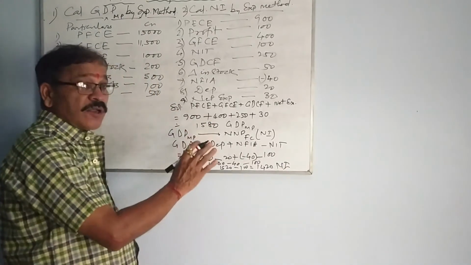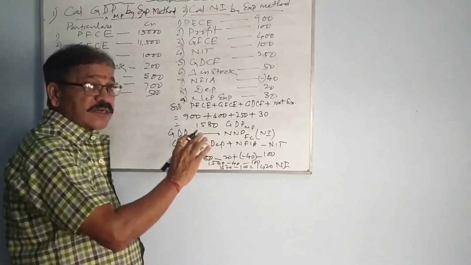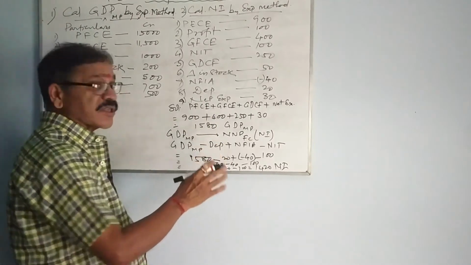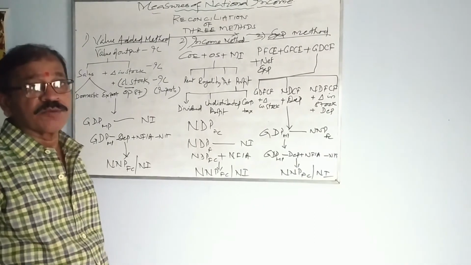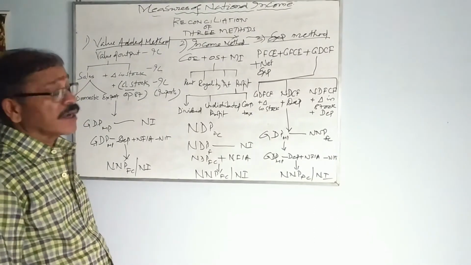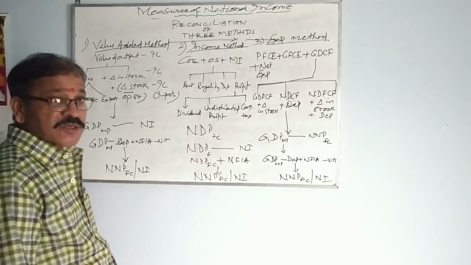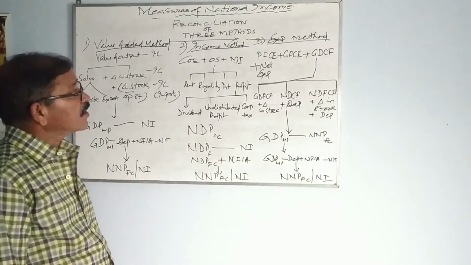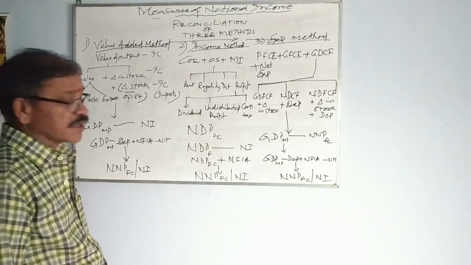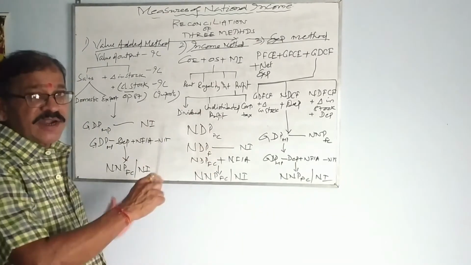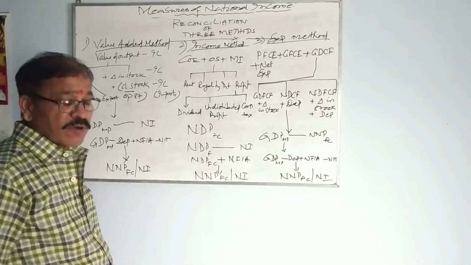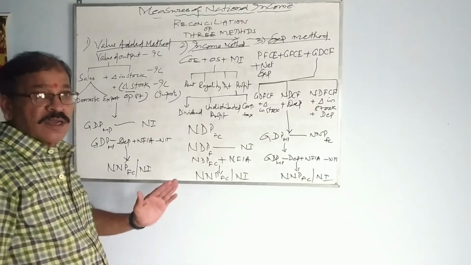So this is how you have to calculate national income by expenditure method, solving a couple of numerical problems. Now let us go for reconciliation of all three methods. We know there are three methods: value-added method, income method and expenditure method. Let us have a brief idea about all three formulas in one go.